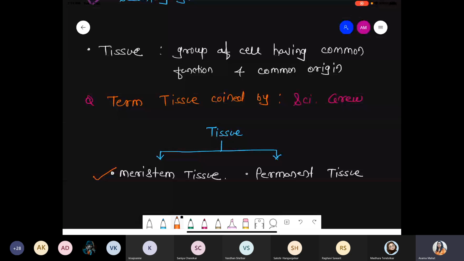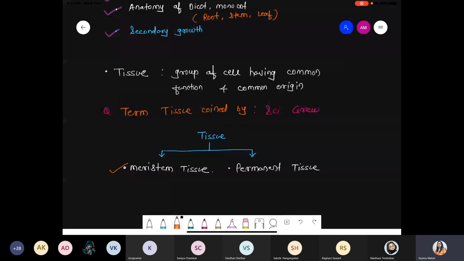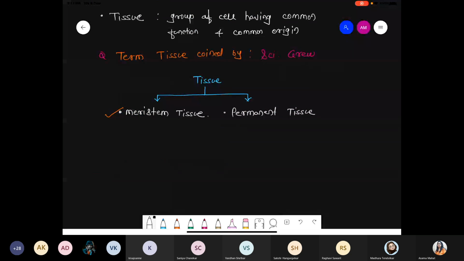So done this part. Just quickly check. We are talking about some introduction part of tissue. And first of all, we start with the first type, that is meristematic tissue. That is meristem tissue. Okay? Chalo. Should we continue next?